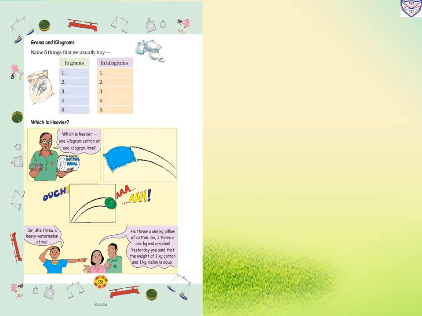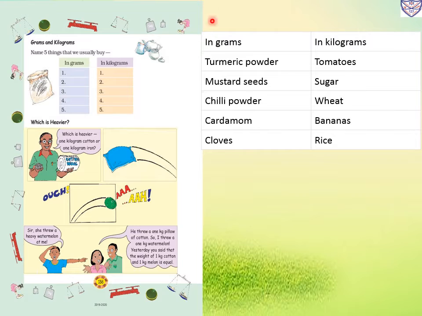Page number 138, grams and kilograms. Name 5 things that we usually buy in grams and in kilograms. Which are the things we will purchase in grams? That is turmeric powder, mustard seeds, chili powder, cardamom, cloves. These things we will use daily but in a less quantity. In the same way in kilograms: tomato, sugar, wheat, bananas, rice. These we will use in more quantity, so we will purchase them in kilograms.